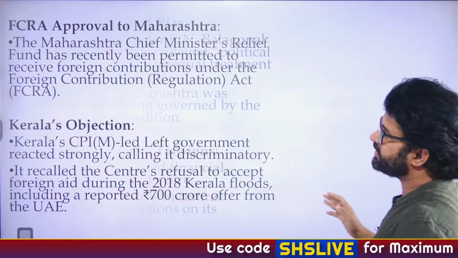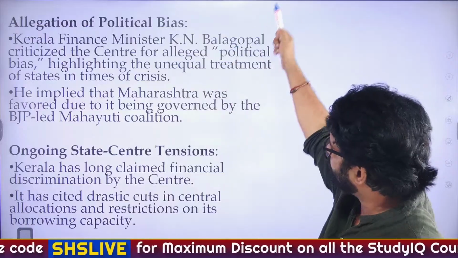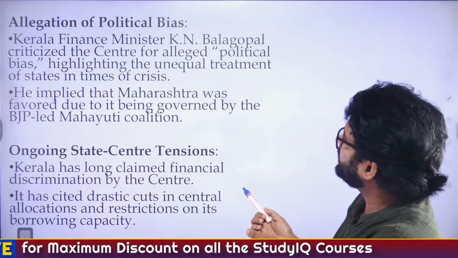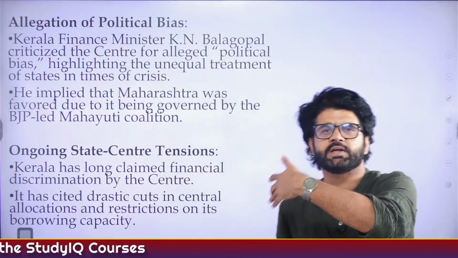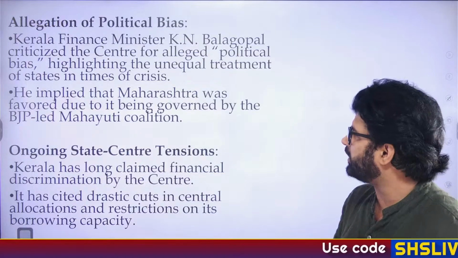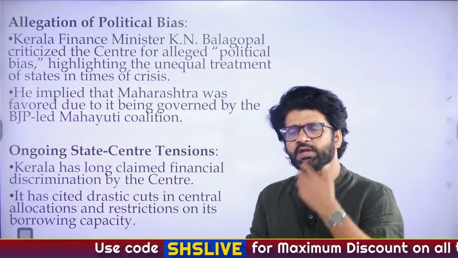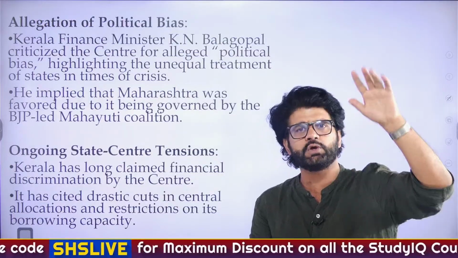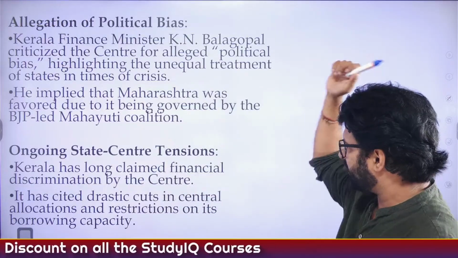This is not the only scenario. There are so many things which are going on. What are those so many things? The Kerala Finance Minister, you can see here, is saying that there is a political bias, unequal treatment among states. He implied that Maharashtra was favored because there is a BJP supported government there. You can read this. We are not going into the political arena. We have to understand, is this actually bias, or do you think there is something else going beyond it? If you have some views on it, please post it. So, ongoing center-state relation tension.